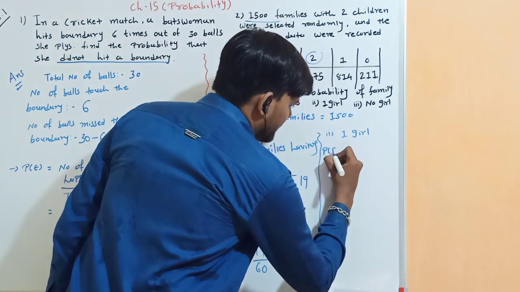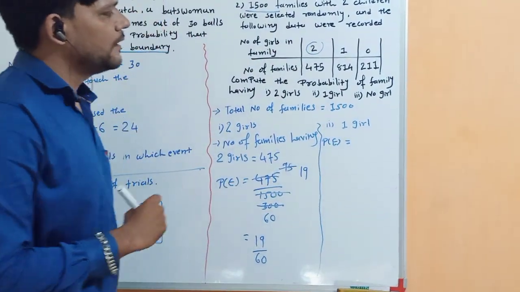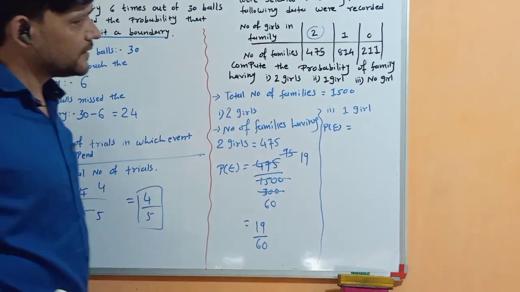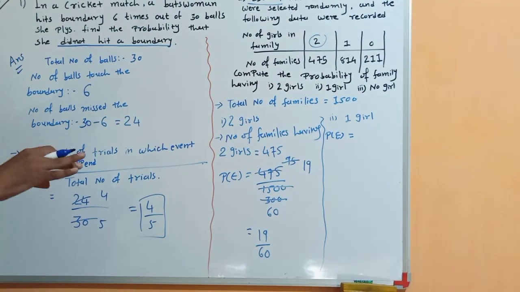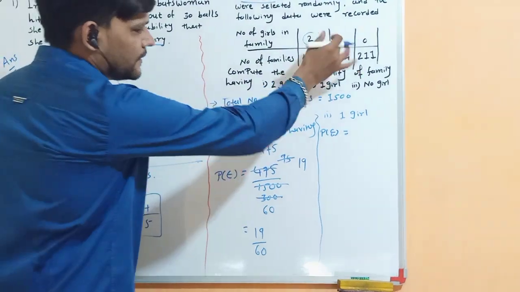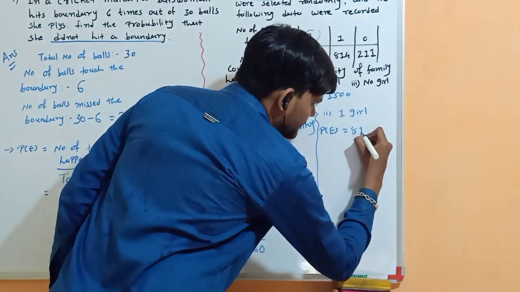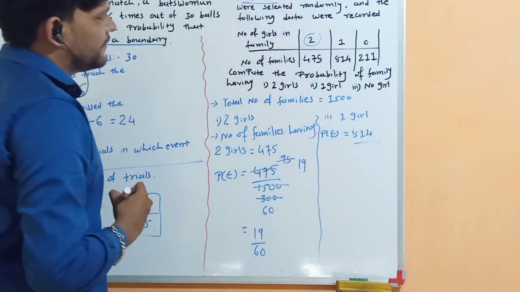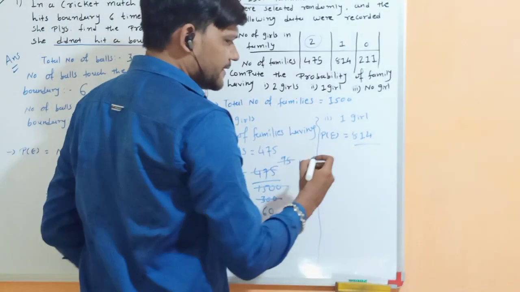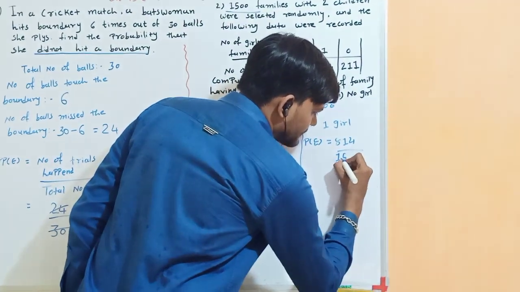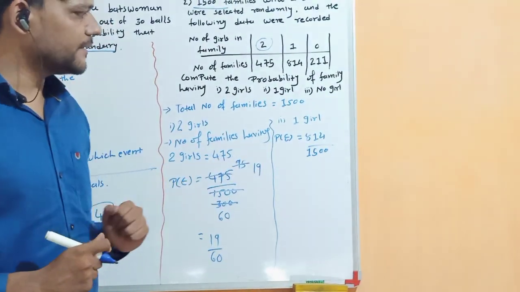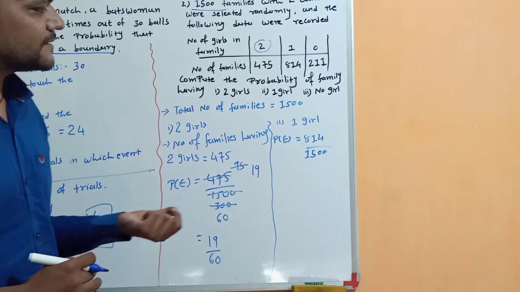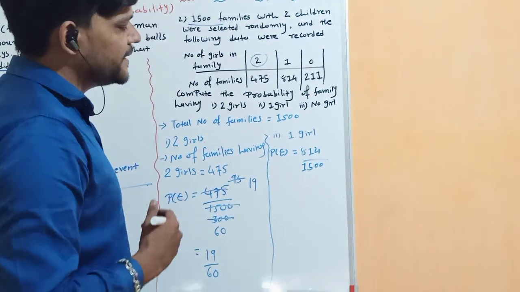Now the number of families having 1 girl is 840. So the number of trials in which the event occurs is 840, and the total number of families is already given, it is 1500, right? Now the numerator and denominator both have an even number in the unit place, so it should be divisible by 2.